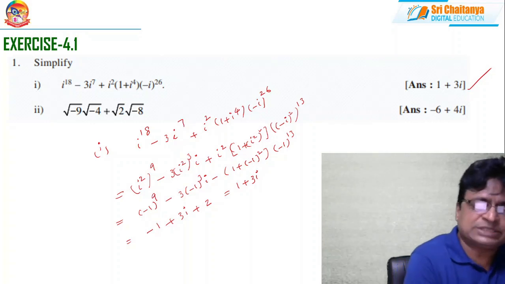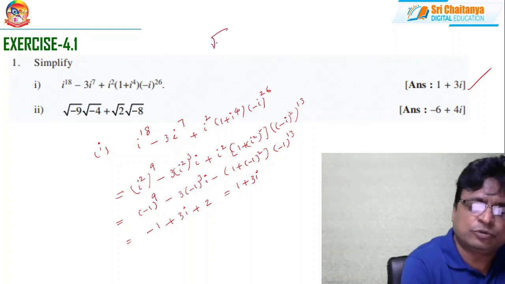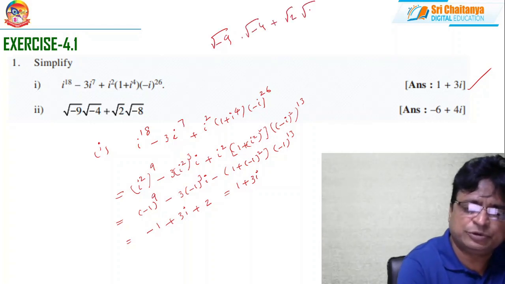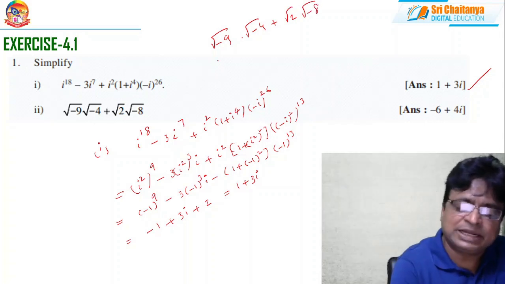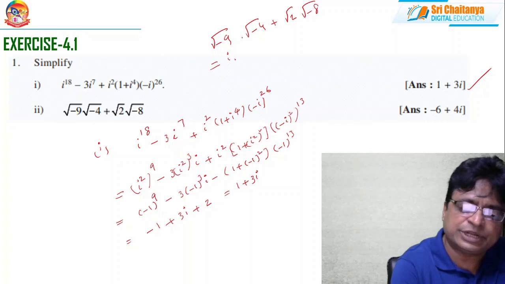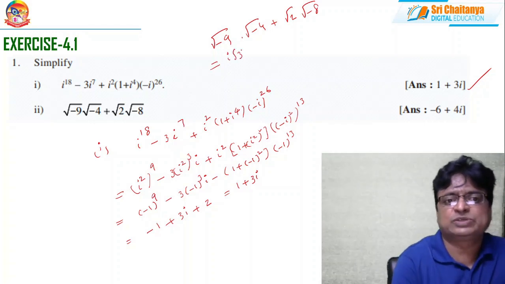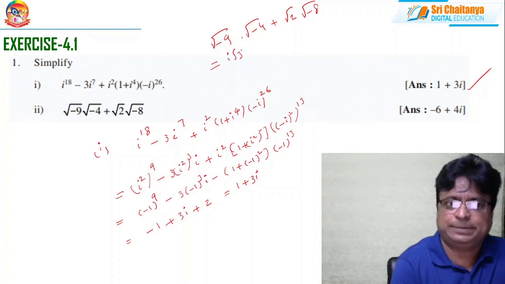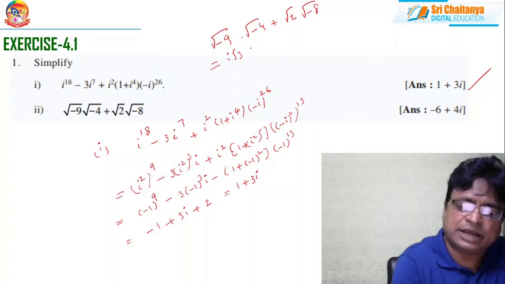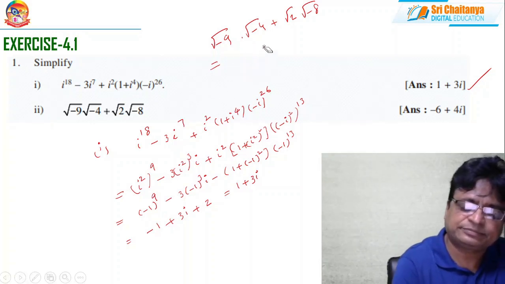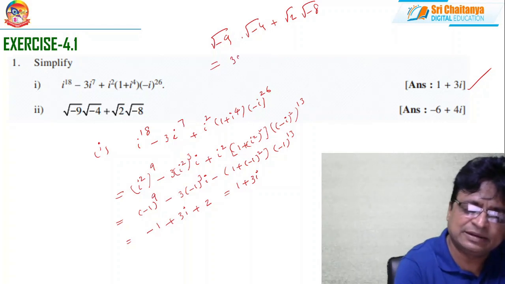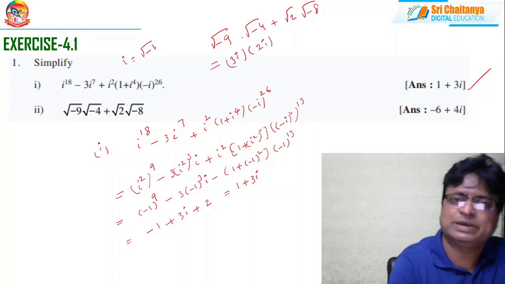Clear? Now coming to the second problem. What is the second problem? Root of minus 9 into root of minus 4, plus root of 2 into root of minus 8. Root of minus 9 means root of minus 1 into root 3, no, this is 3i, because root of minus 1 is i. So this is 3i into 2i, because i means root of minus 1.